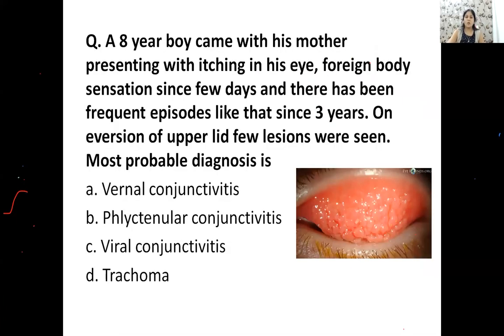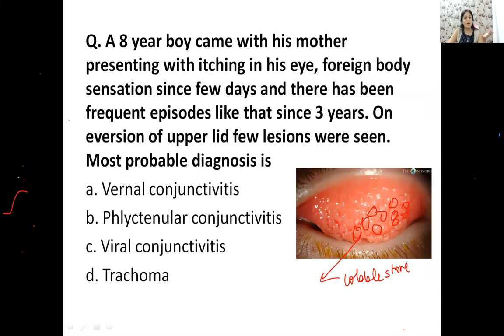Clear? Now a very simple question, just by the look of the picture you can easily tell that these are, what are these? The big lesions on the upper palpebral conjunctiva. What are these? These are definitely your cobblestone papillae, right? These are your cobblestone papillae. And what is the history? What is the typical presentation here I have made?